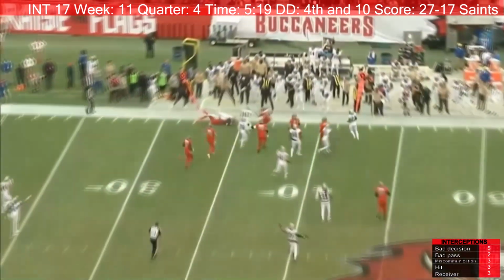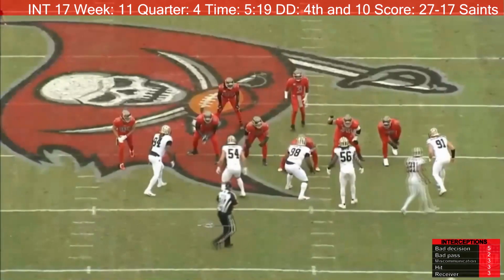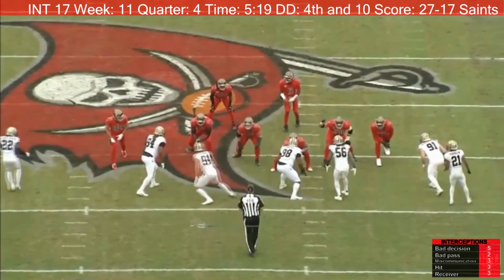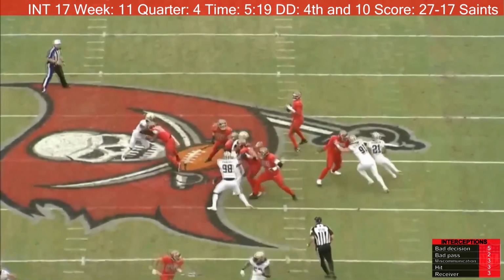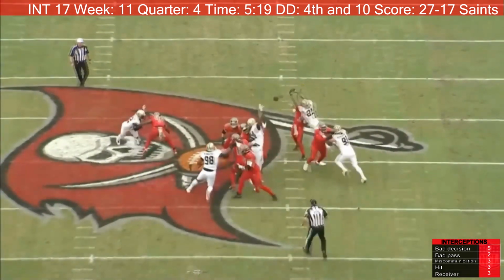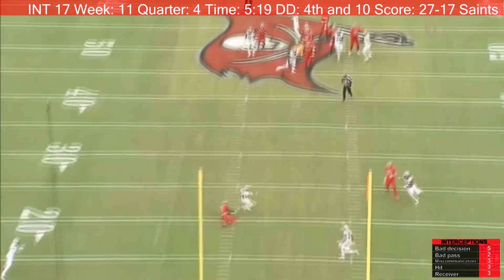We'll look at it from the end zone angle. You'll be able to see it a little bit better. You'll see 21 comes in. He jumps up, gets completely in the face of Jameis Winston. He's almost prone, stretched across Jameis Winston's body. Right there. You can see he got all kinds of stuff up in Winston's face, causing the errant pass.